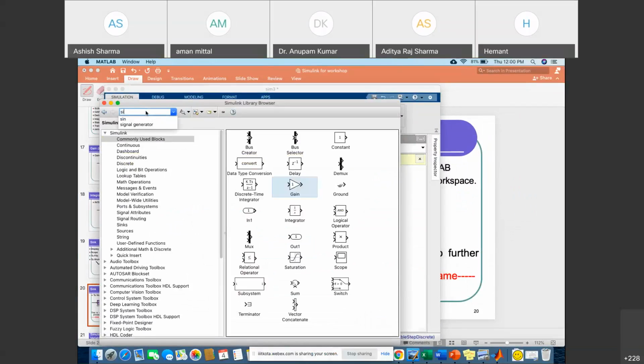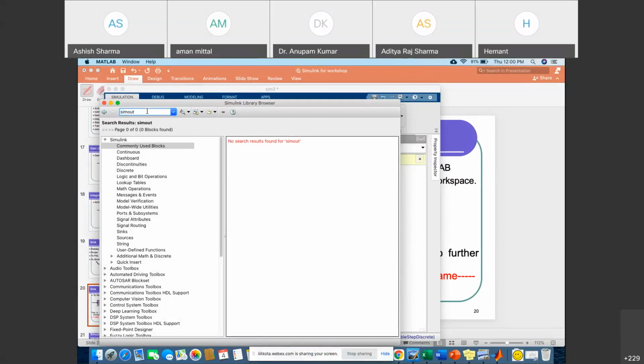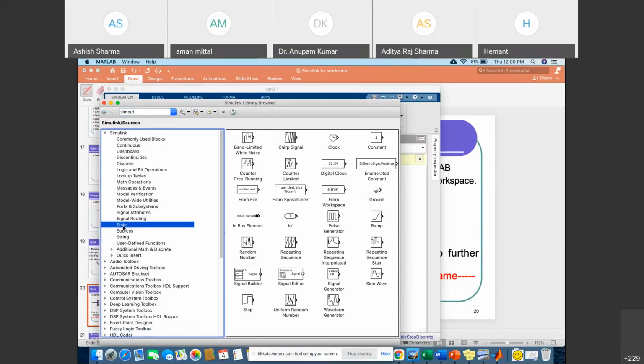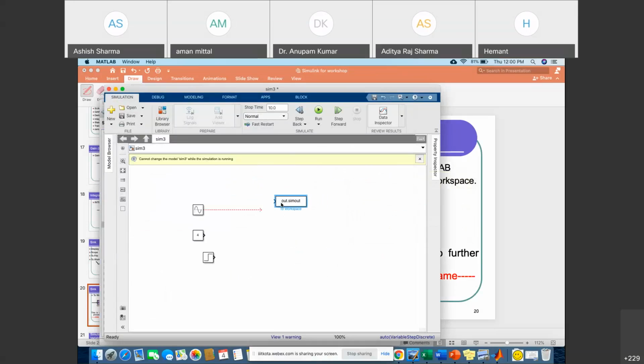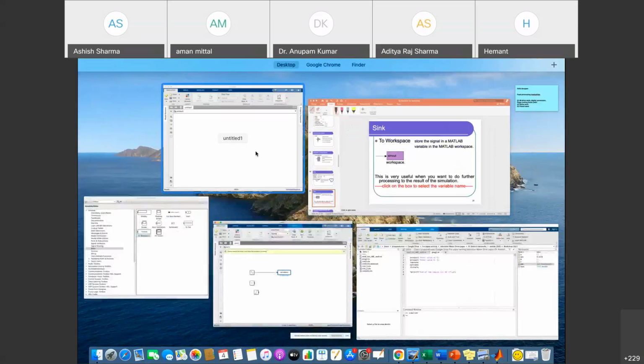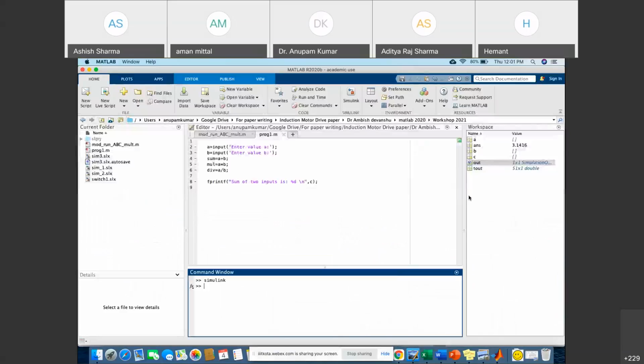SimOut. Simply search SimOut. Okay, we can go on Sim, and SimOut is available here, right? Now if you are running it, out.SimOut will be available in the workspace.